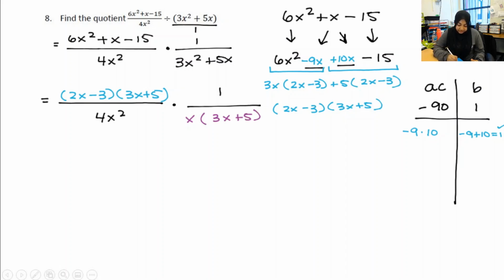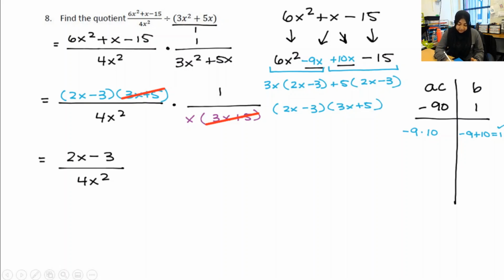Notice that these divide out. And that's actually all that divides out. So I am now left with 2x minus 3 over 4x squared. What happened to the 1? Well, when you multiply anything by 1, you're left with that value itself. Now we have to take care of that x as well, right?